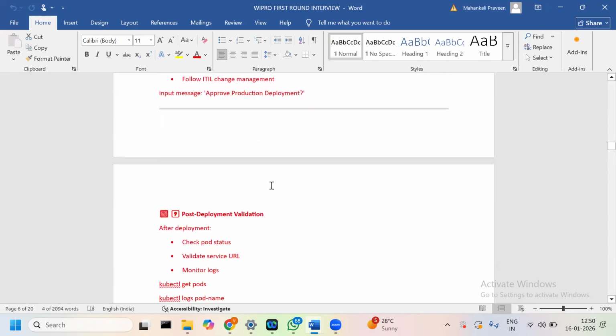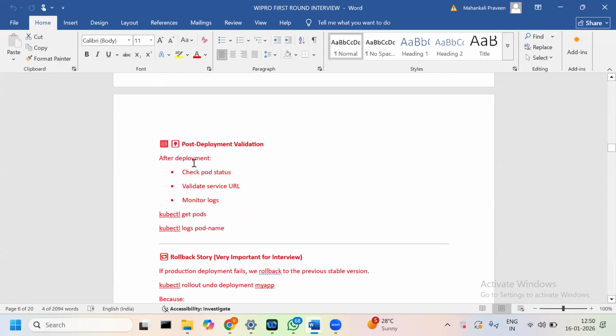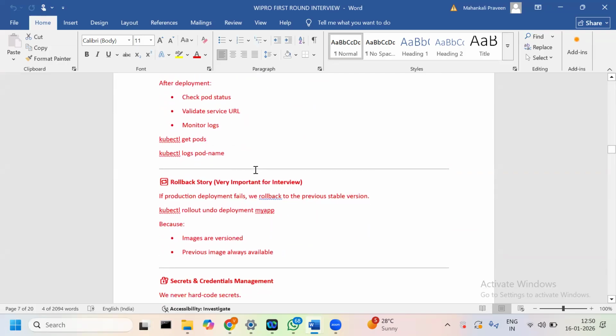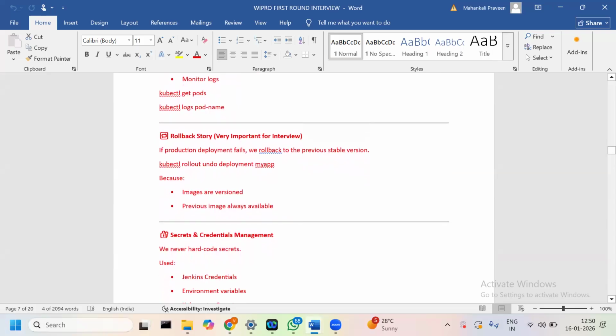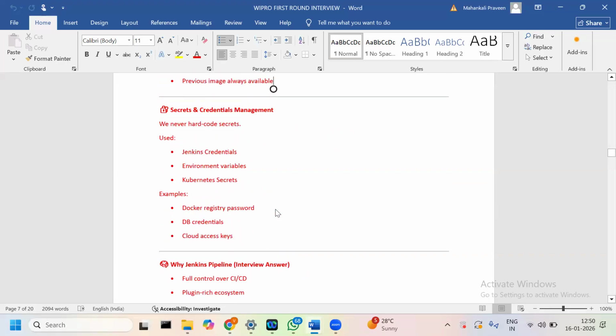Okay. Then post deployment, we have to check the pod status, validate the service URL and monitor the logs. And for rollback, we can go ahead with kubectl rollout undo deployment. The image version, the previous image, is available in the registry. For credential management, we can use Jenkins credentials or environment variables, or Kubernetes secrets: the Docker registry password, DB credentials, and cloud access keys.